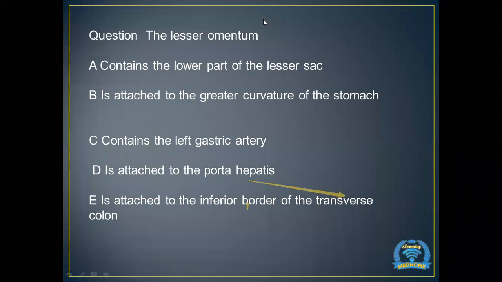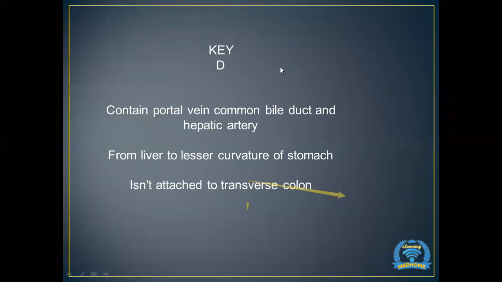Very true. So okay, read us the answer key. You could just read the answer key. Contains portal vein, common bile duct, and hepatic artery from liver to lesser curvature of stomach. Isn't attached to transverse colon.